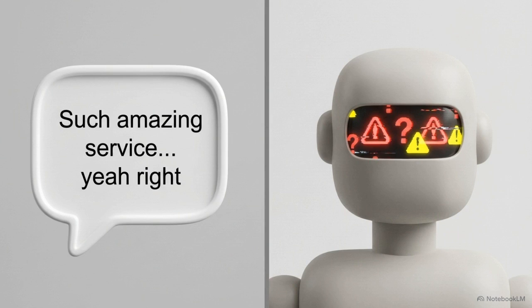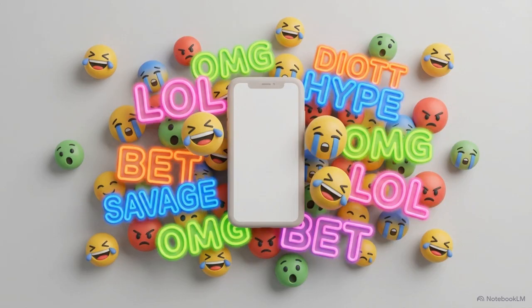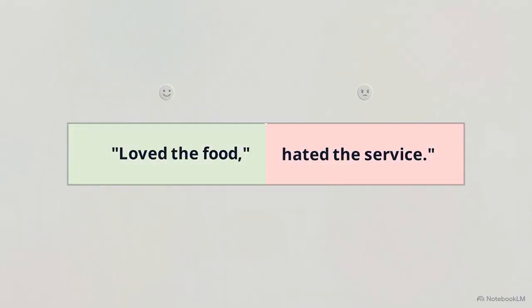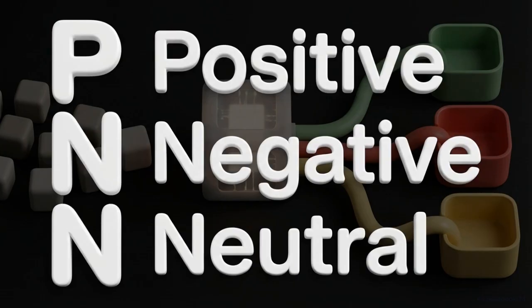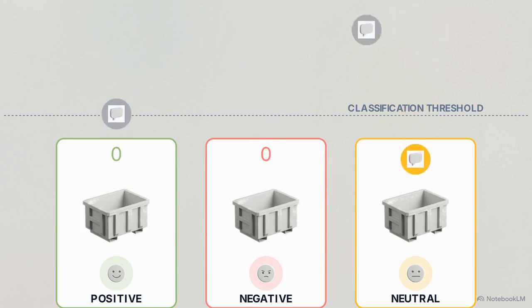A sarcastic comment like, "Wow, great job, not," contains positive keywords but a negative intent. Sentiment analysis often stumbles over sarcasm, emojis, new slang, and mixed opinions within the same sentence. As seen in this typographic layout, the easiest way to remember the core function of sentiment analysis is the PNN memory trick. It always attempts to classify text into positive, negative, or neutral.